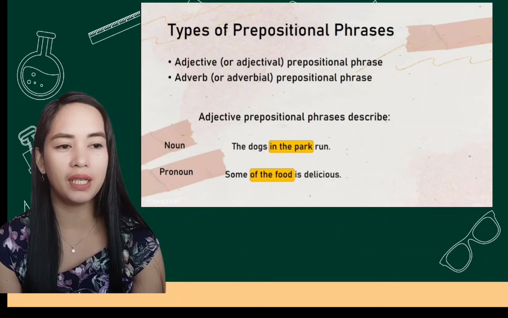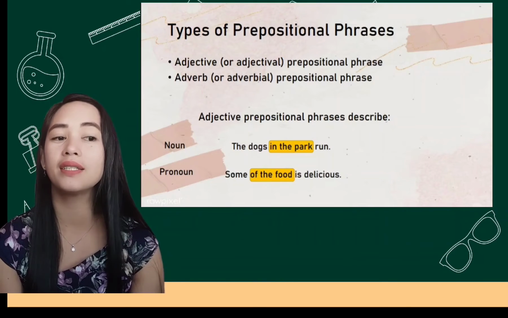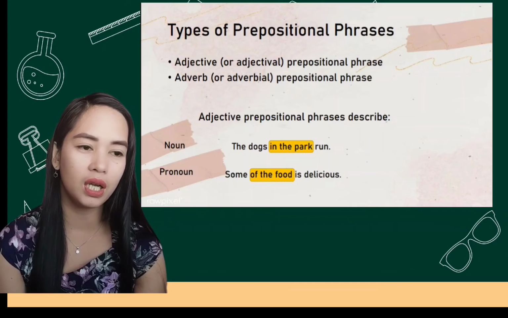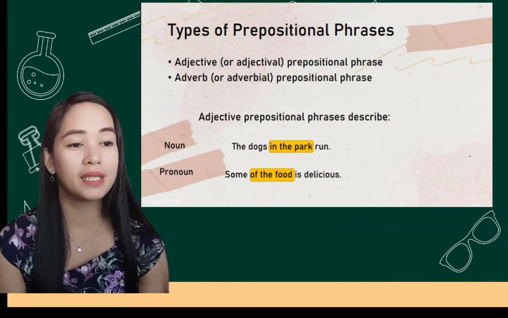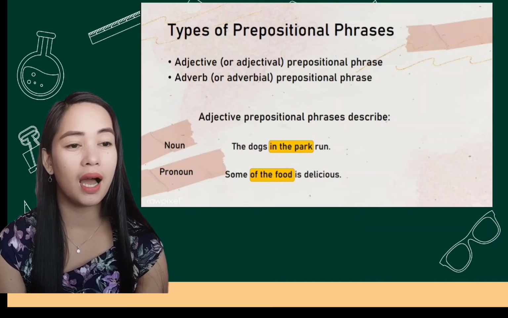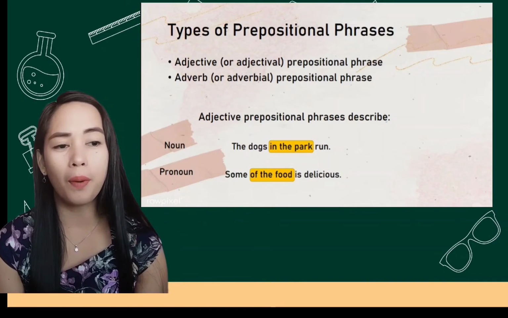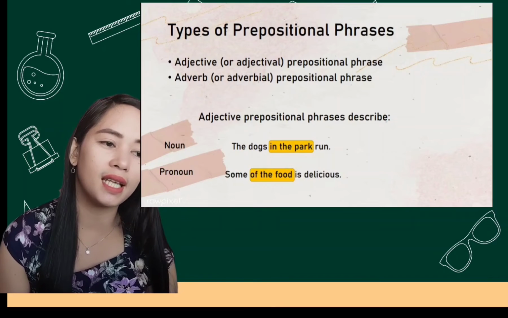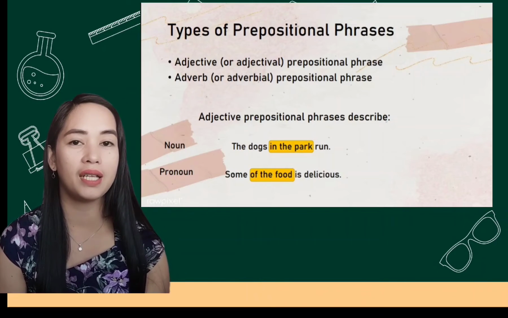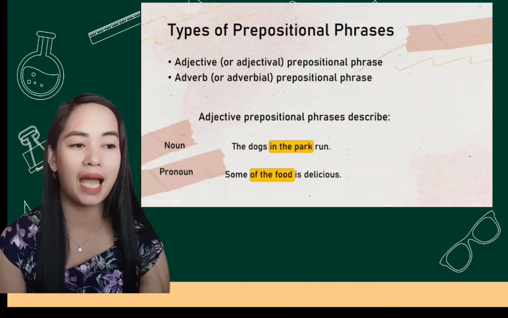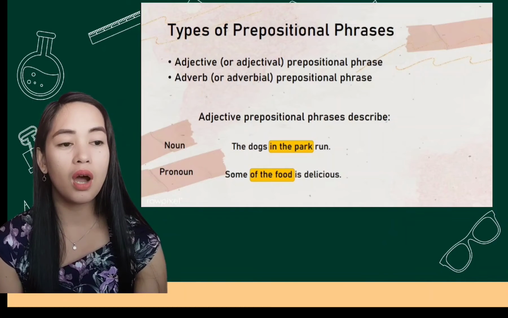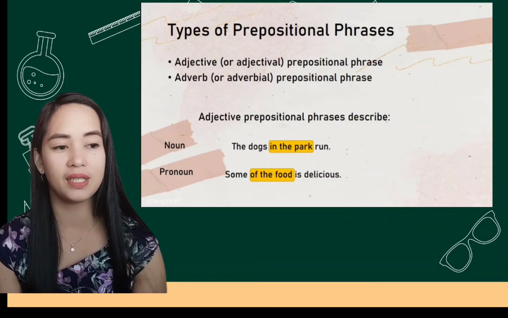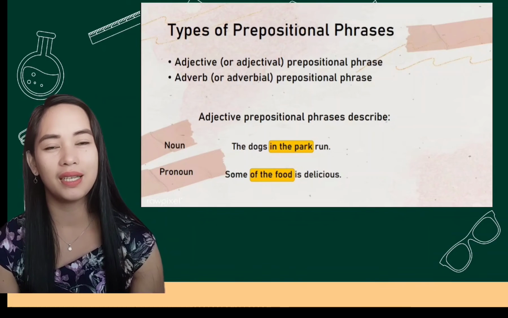The prepositional phrase is of the food. Of the food describes the word some, and some is a pronoun. So both of these are adjectival prepositional phrases because they describe a noun and a pronoun. Notice that both of these prepositional phrases follow the word they describe.